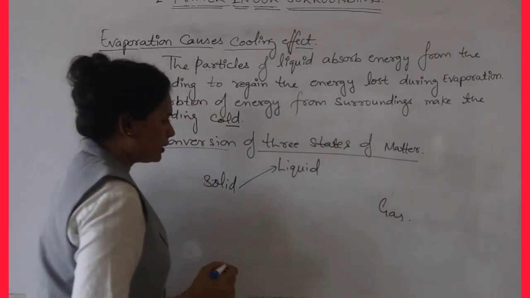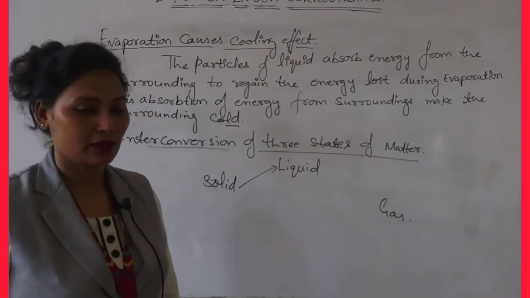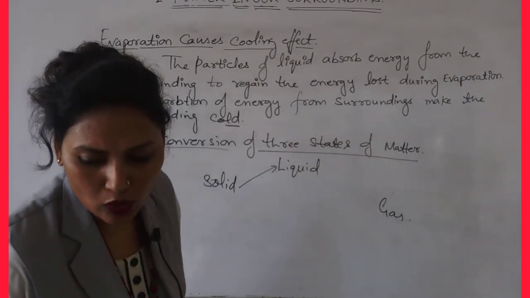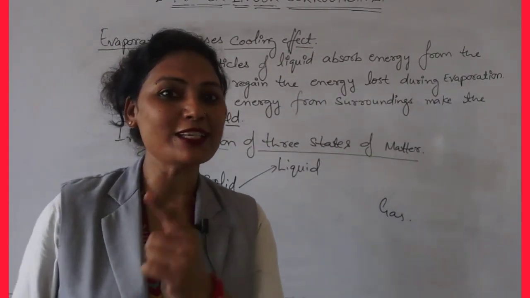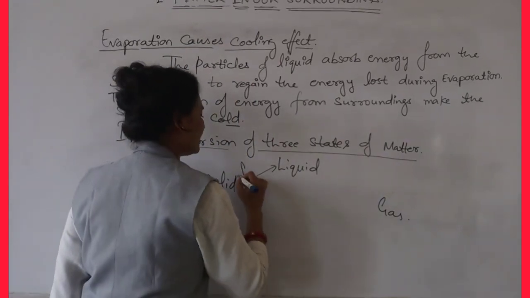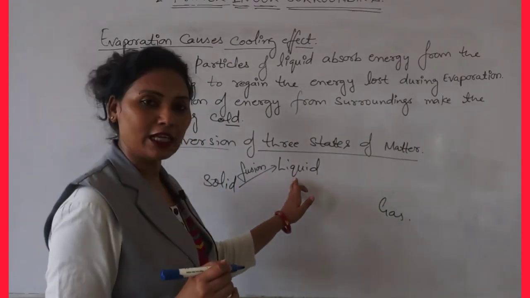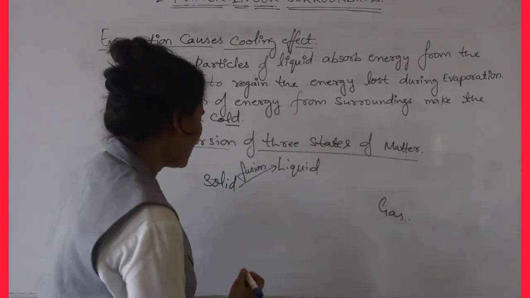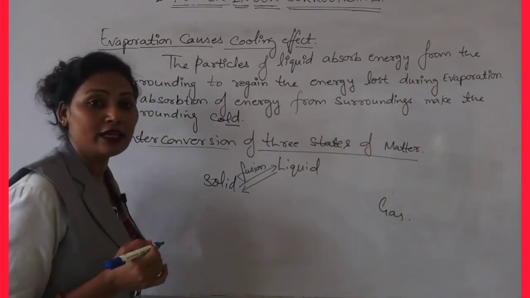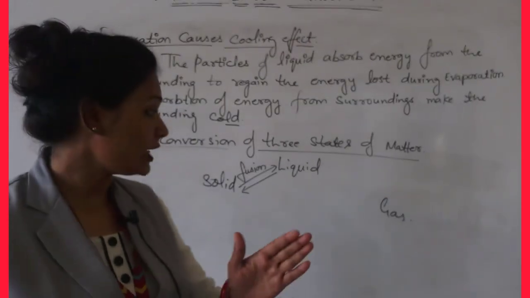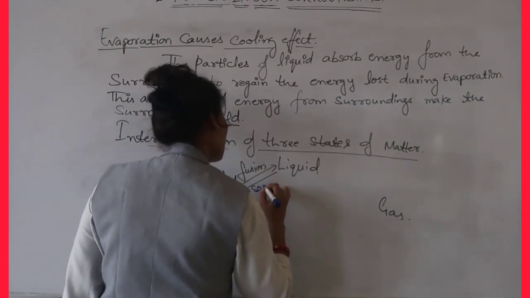Solid to liquid: when any substance changes from solid to liquid, what happens? Melting is taking place, or fusion is taking place. So you can write melting, or you can write fusion. Solid changes into liquid by the fusion process or by the melting process. If liquid changes into solid, then the process is solidification. You can write solidification.